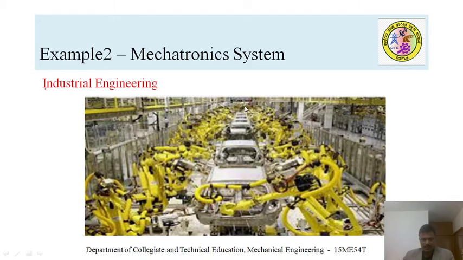The vehicle chassis is moving on the conveyor system on which different operations are going to be made, and it includes assembly, welding, drilling operations, fastening, assembly of different components, and even painting. A number of robots are brought nearby the conveyor system to perform different operations. This is a wonderful example of a mechatronic system in the auto industries.